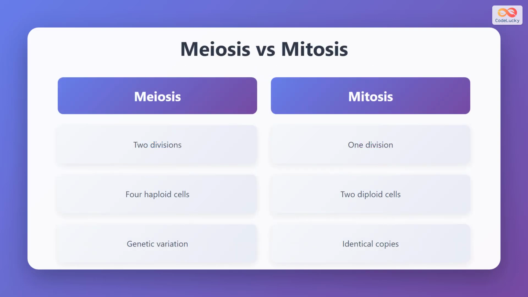Meiosis and mitosis are fundamentally different processes serving different purposes. Meiosis involves 2 consecutive divisions, creating 4 cells from one parent cell. These 4 cells are haploid, containing half the chromosome number, and each is genetically unique due to genetic recombination. In contrast, mitosis involves only one division, producing just two cells from one parent cell. These two cells are diploid, containing the full chromosome number identical to the parent cell. Mitosis creates identical copies for growth and repair, while meiosis creates genetic variation essential for sexual reproduction and evolution.